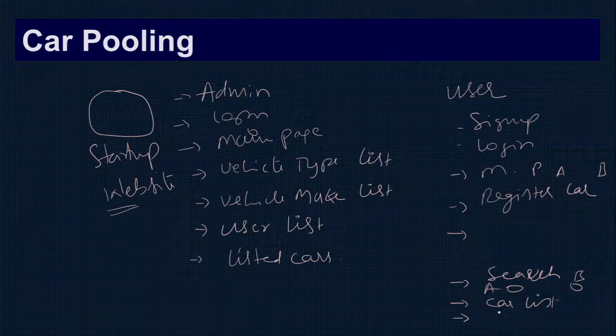Then they'll register their request. They'll send the request. Once you send the request, you should come to this user. So who is the one who registered? Therefore you can say request list.